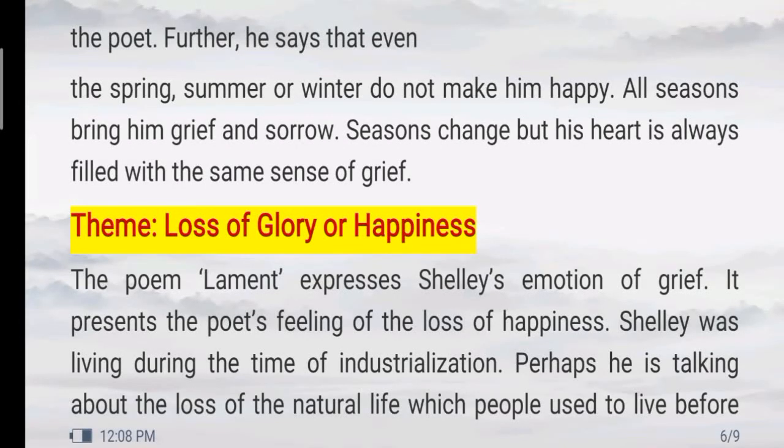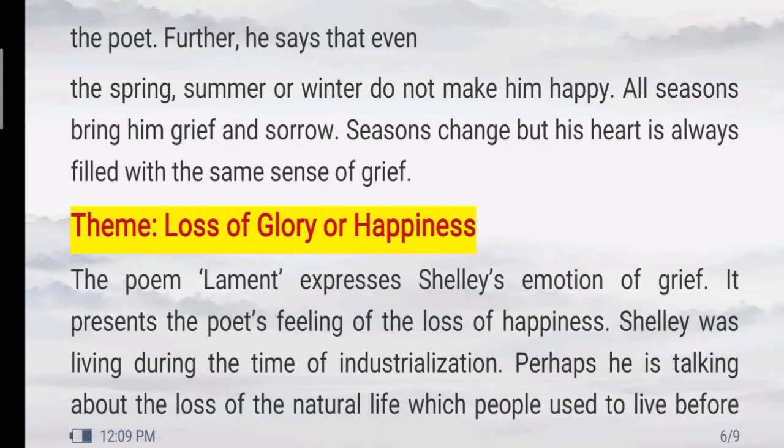The days and the nights give him sorrow and the joy has flown away. Further, the poet says that even the spring, the summer, or the winter do not make him happy. All seasons bring him only sadness, grief, and sorrow. Seasons change, but his heart remains filled with the same sense of sorrow or grief.